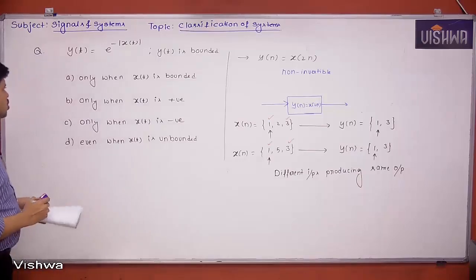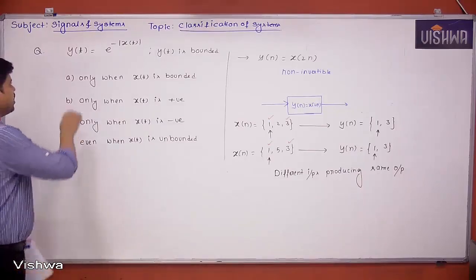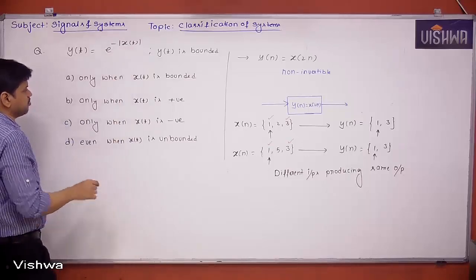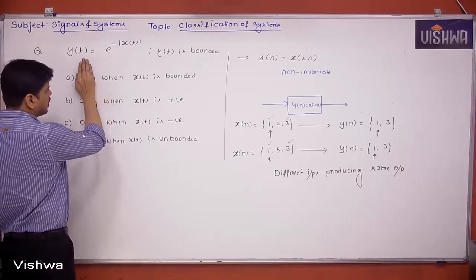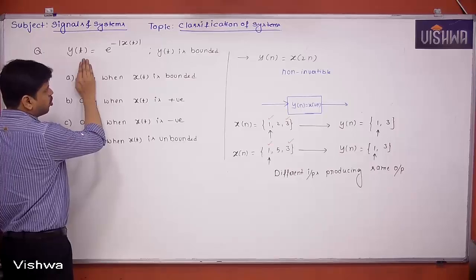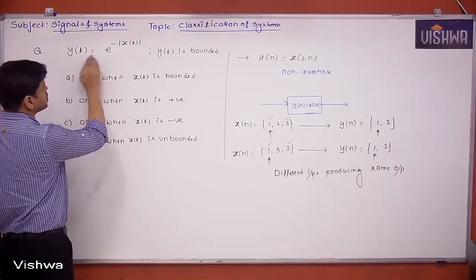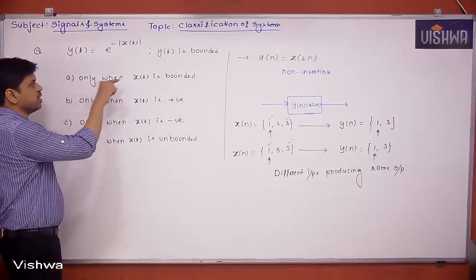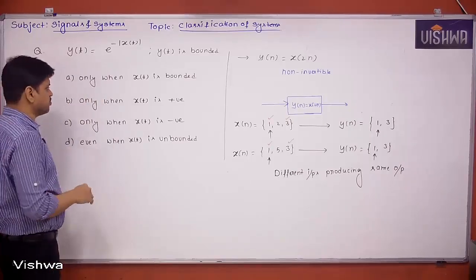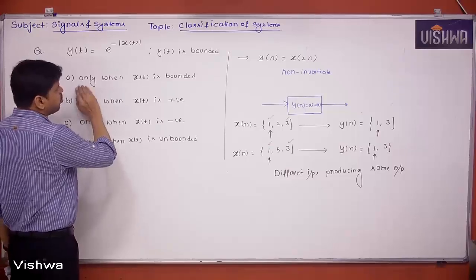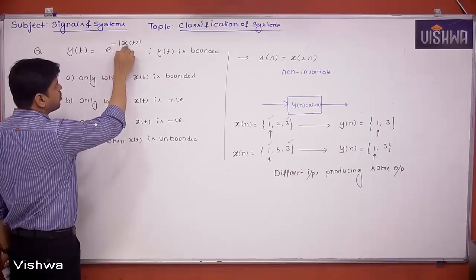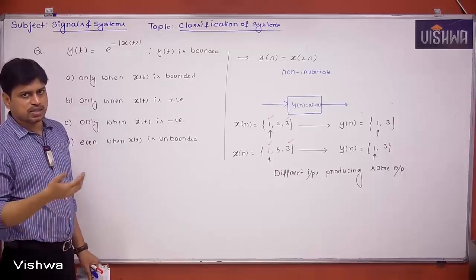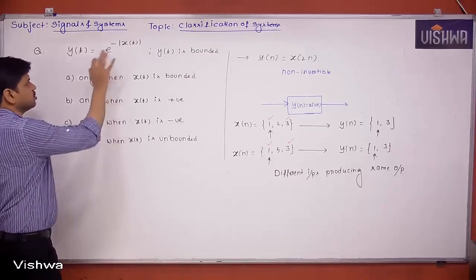So which option is going to be correct? That means, for y of t to be bounded, what is the nature of x of t? Let's take the first condition. If x of t is bounded, is this function a bounded function? Yes. But here they have given only when x of t is bounded. So let's see next. When x of t is positive, then e power minus positive value is always decreasing, so I can say this is again a bounded function.